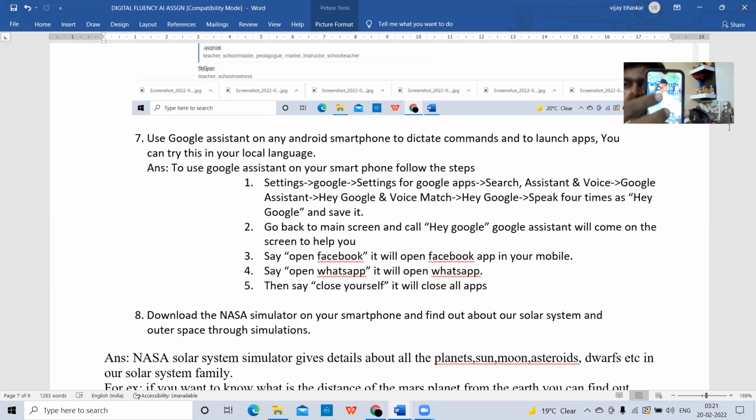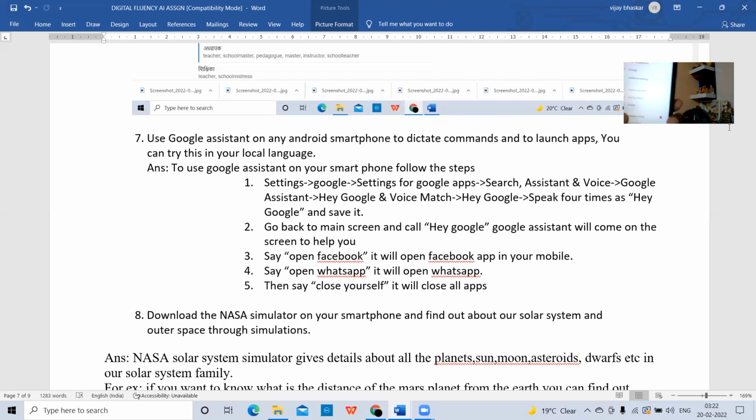I'll show here how to enable the Google Assistant. Just go to the settings. When you go to the settings, just drag upside. There, the Google option is there.